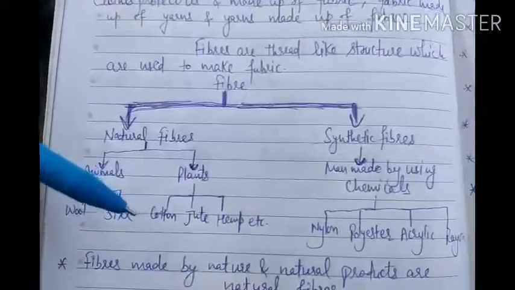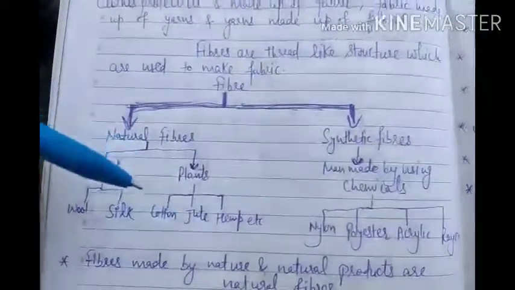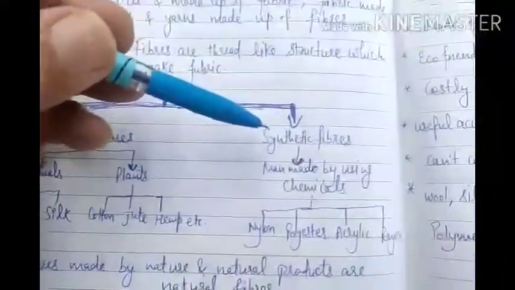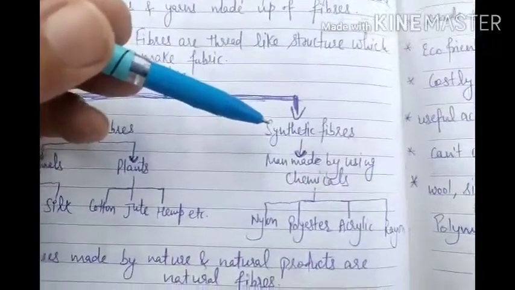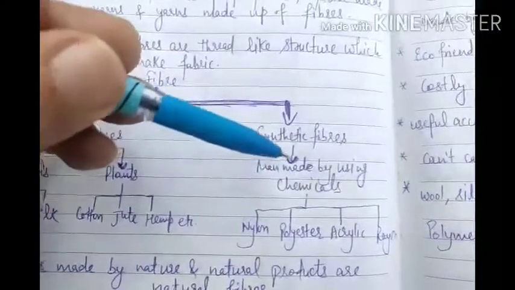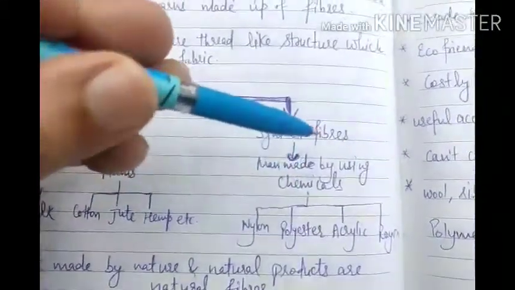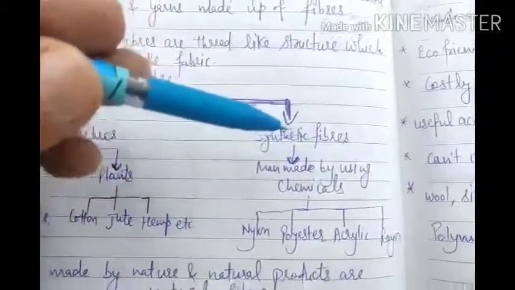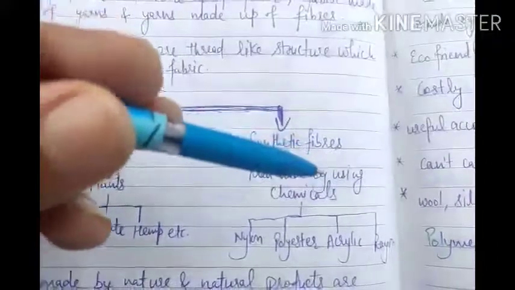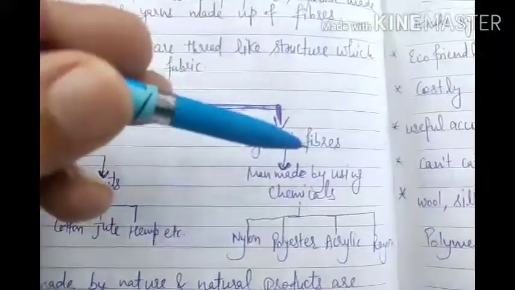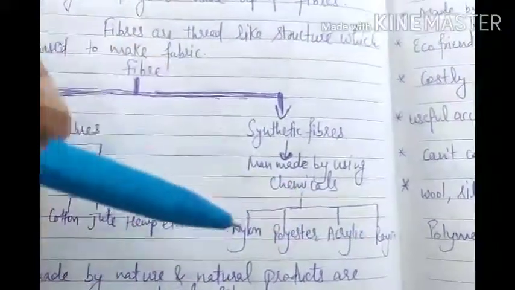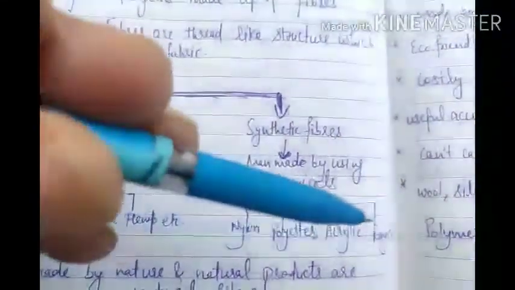I hope this topic is clear. Today we will read this chapter, which is related to synthetic fibers that you have not read in 7th standard. Synthetic fibers are those fibers which are made by man using chemicals. These fibers are produced by chemicals. These are not produced naturally. So these are called man-made fibers or artificial fibers or synthetic fibers, like nylon, polyester, acrylic, rayon, that we will read. I hope you have heard of them, it's in their name also.